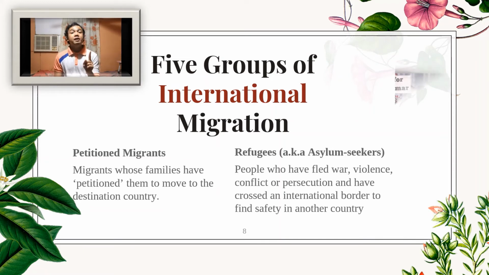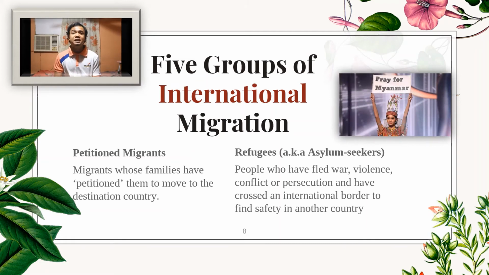And a great example of a refugee is Miss Universe Myanmar 2020, who has gained asylum in the United States of America because she cannot go back to her country without being arrested because of her statement in her national costume.